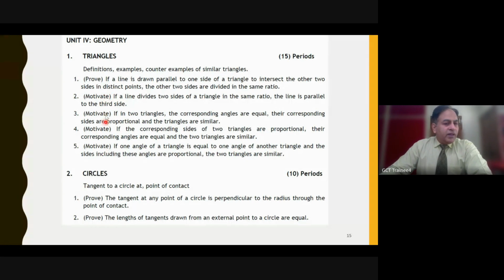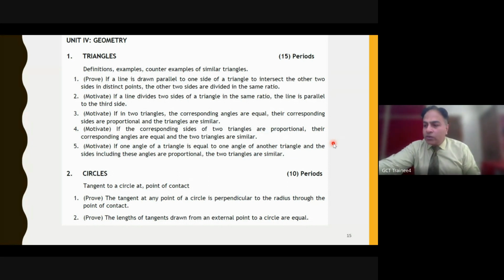Then the theorem wherein it's written as motivate. In that case, the question based on those theorems can come. We had the idea of areas of similar triangles. We had the idea of the Pythagoras theorem. Again, these two topics are deleted and you do not expect questions based on them now, right? But if one period is devoted to teach such topics, if time permits, that's okay. And that too for the high achievers.